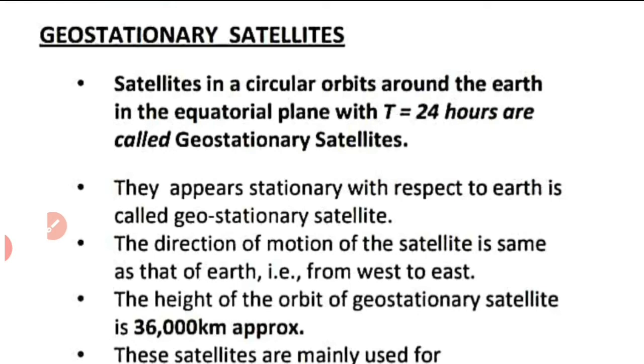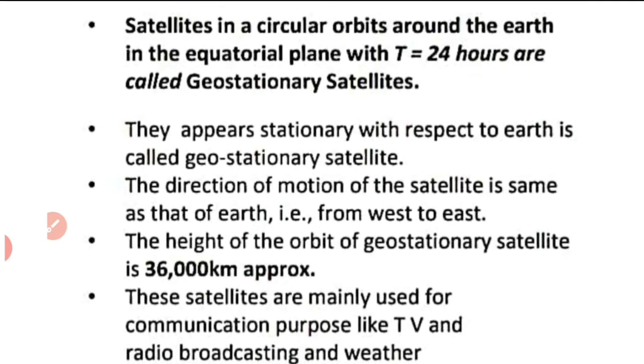That means its position with respect to Earth will be the same. Such satellites are called geostationary satellites or geosynchronous satellites. So that is the main peculiarity of this type of satellites. They appear stationary with respect to Earth.